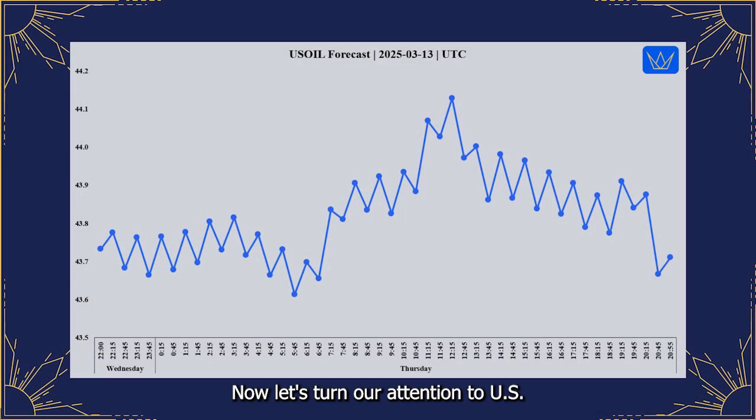Now, let's turn our attention to UsOil. When we analyze the mass pressure data for Thursday, March 13, 2025, in UsOil, we identify a cyclical tendency that is moderately bullish. Continuing the shift from earlier neutrality and bearishness, the mass pressure chart for UsOil on Thursday shows a consistent and moderate upward trend across the trading session. The directional tendency is clearly to the upside, suggesting increasing buying pressure. Intraday volatility remains at moderate levels, but the dominant pattern is the consistent upward trajectory of mass pressure.